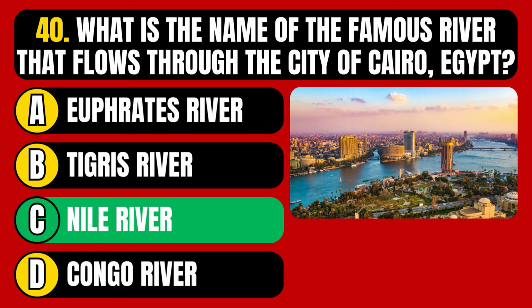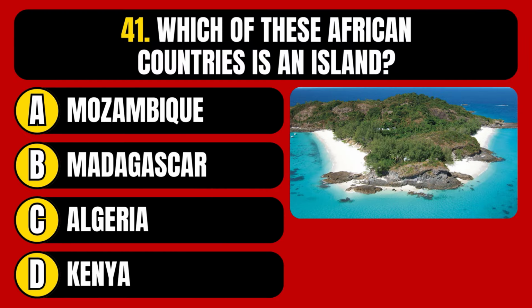The correct answer is option C, Nile River. Which of these African countries is an island? Mozambique, Madagascar, Algeria, or Kenya?